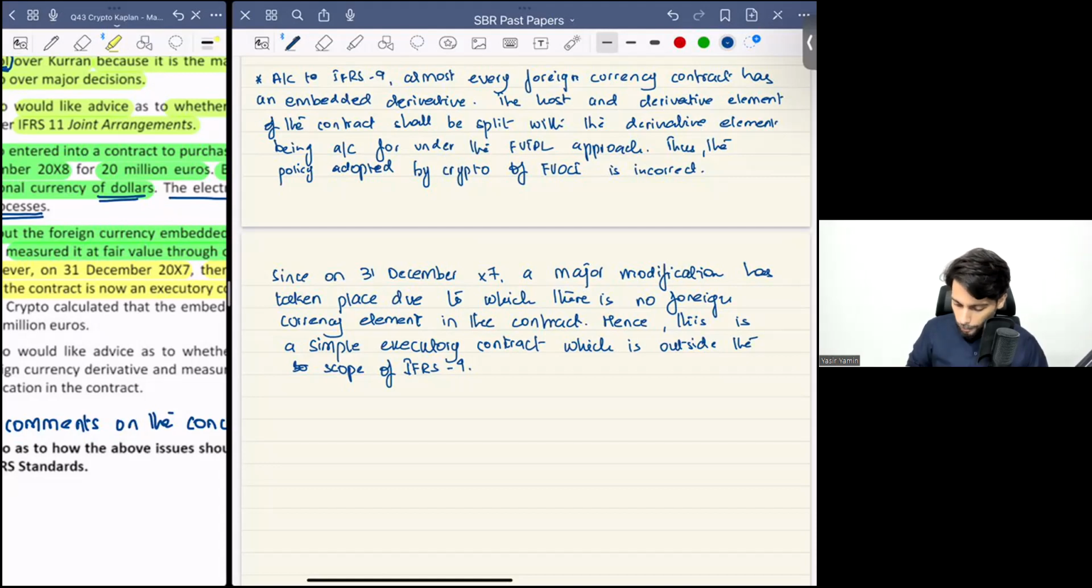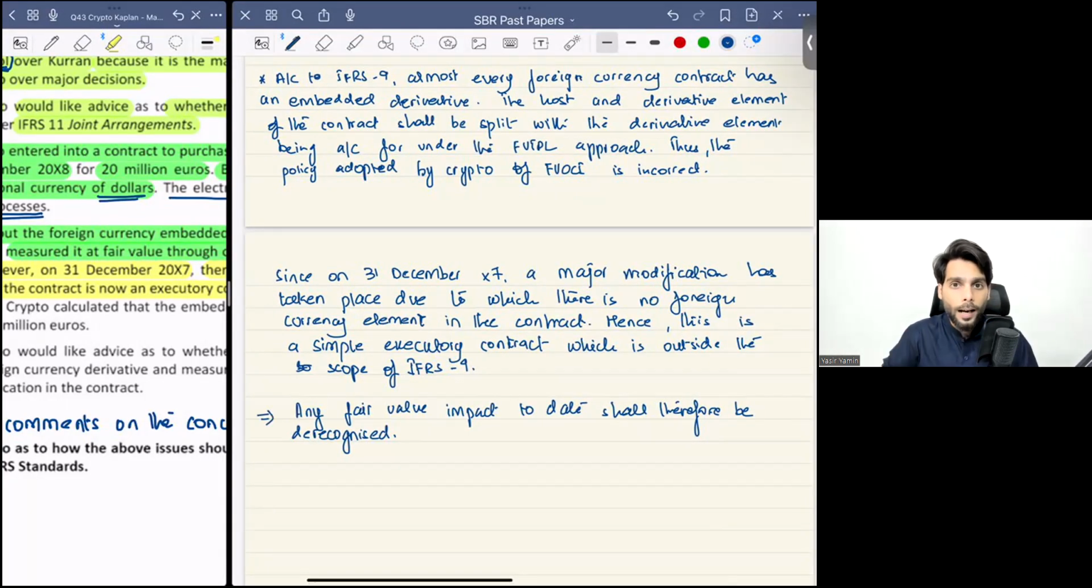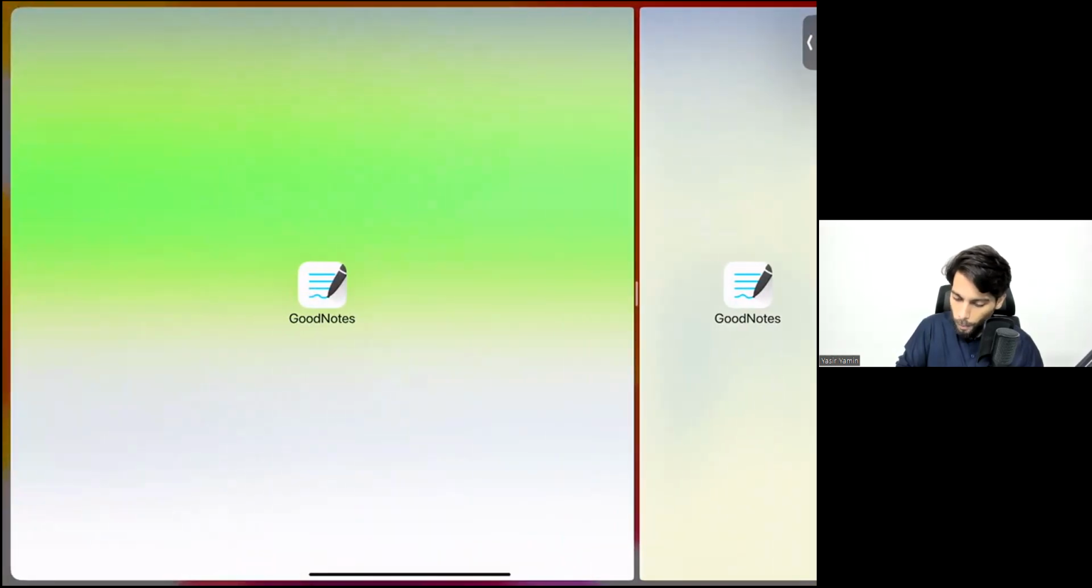Okay. I would say that any fair value impact to date shall therefore be derecognized. So, all right. So you need to give proper conclusions to the question. You need to say what is right and what is wrong and what needs to be done from now. This is an advice requirement. Okay. So let us just complete the question.